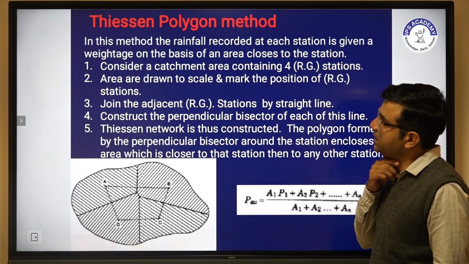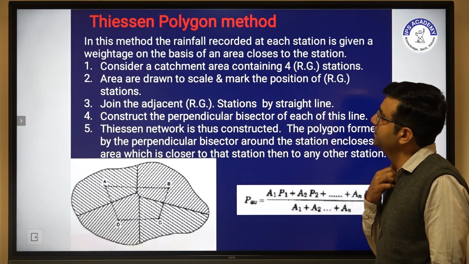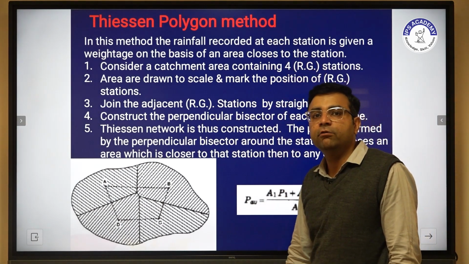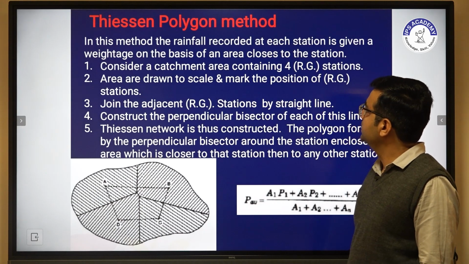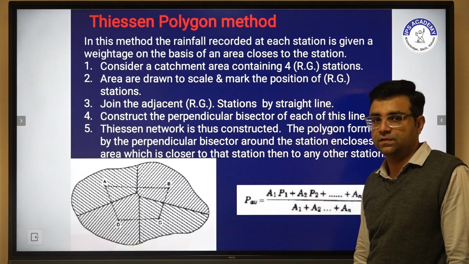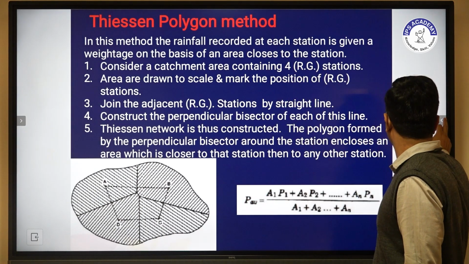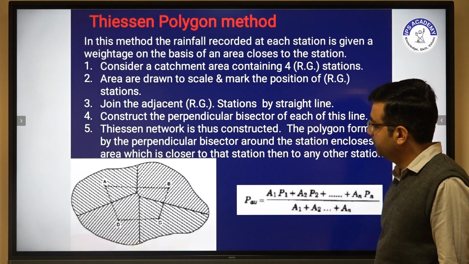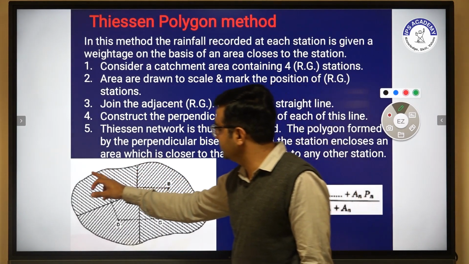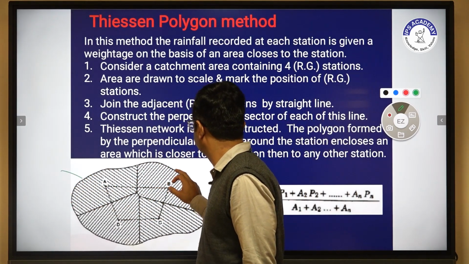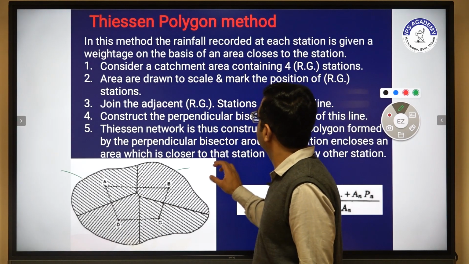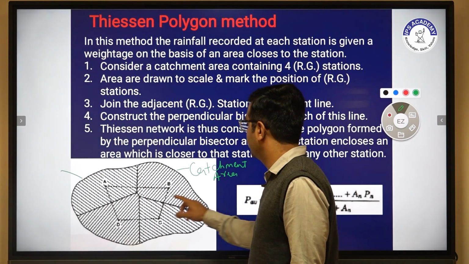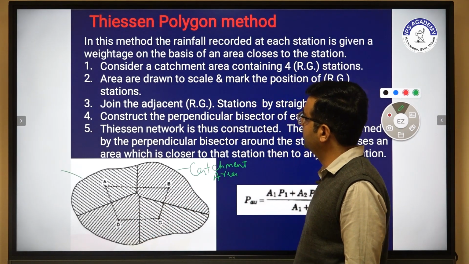Now another one is the Thiessen polygon method. This is one of the important methods. In this method, the rainfall recorded at each station is given weightage on the basis of the area closest to the station. From the figure, we can clearly see that we have a catchment area with four rain gauge stations: A, B, C, D.